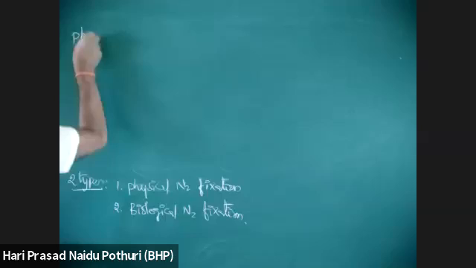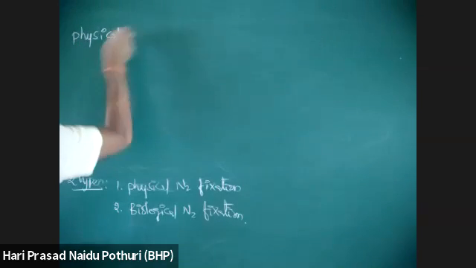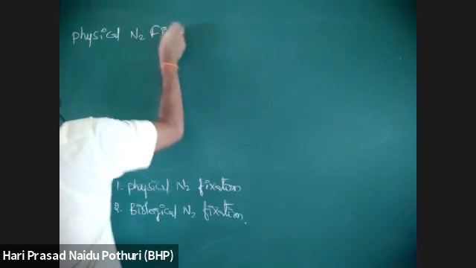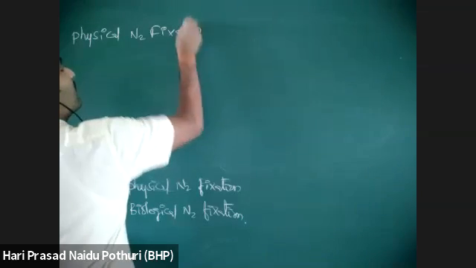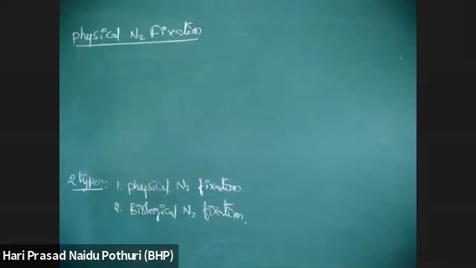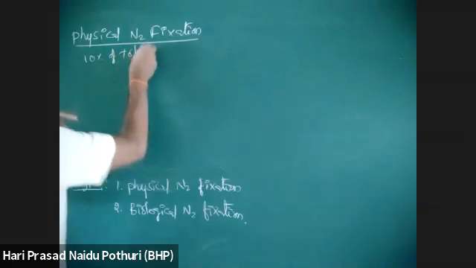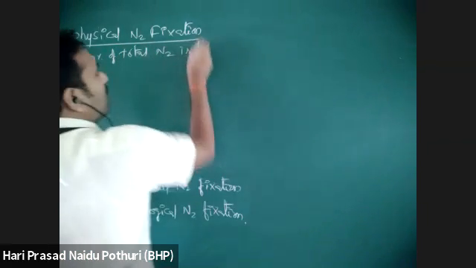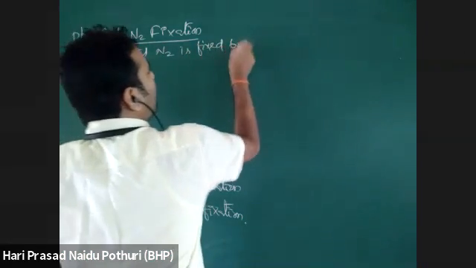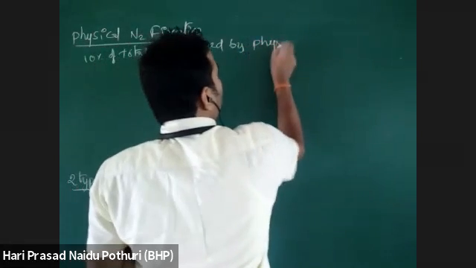See, first one, physical nitrogen fixation. If you see in detail, 10% of total nitrogen is fixed by the physical process.